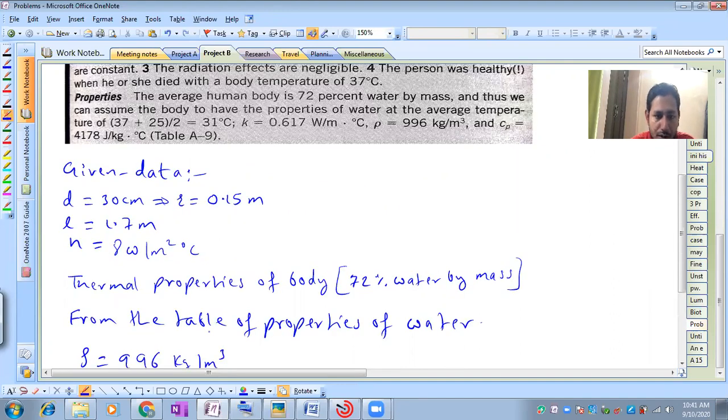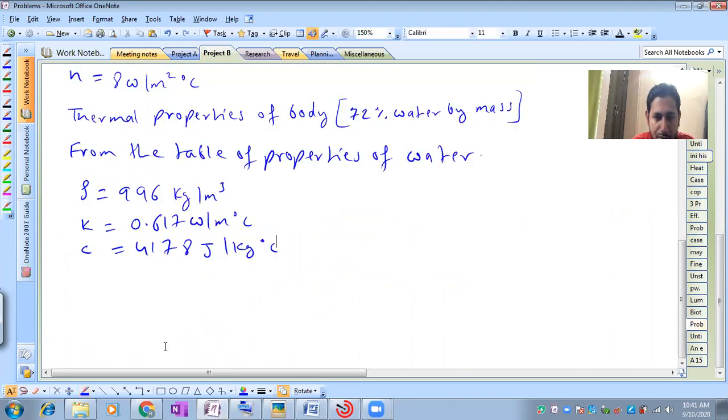So we got the properties of water at the average temperature, that is, you can refer to it at 31 degrees Celsius.